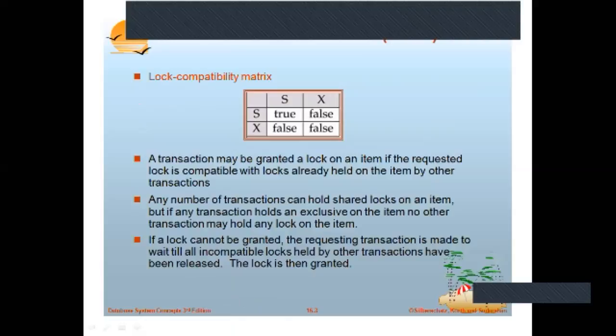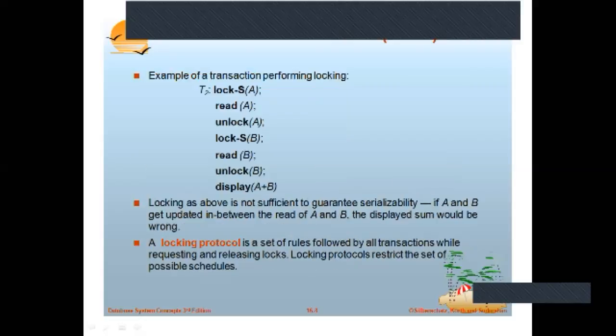Once you give an exclusive lock to one transaction, it cannot be shared with another. If you have a shared lock on a data item, you can't have exclusive on it again, and if you have an exclusive lock, again you cannot have exclusive on the same data item by a different transaction.